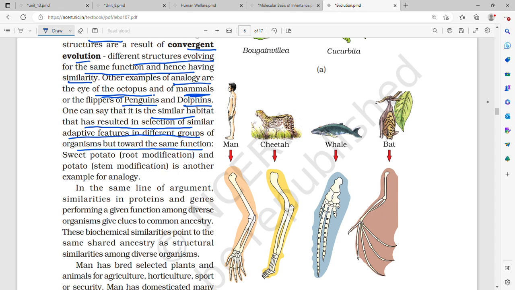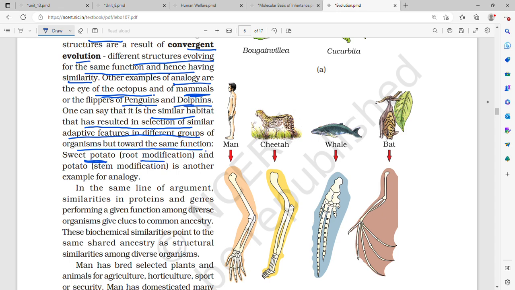Because of the similar kind of habitat of penguin and dolphin, even though their anatomy, structure and origin were different, both of them had to swim in order to survive, and the penguin had to swim in order to eat food. Therefore, they adapted in a similar way towards the same function.